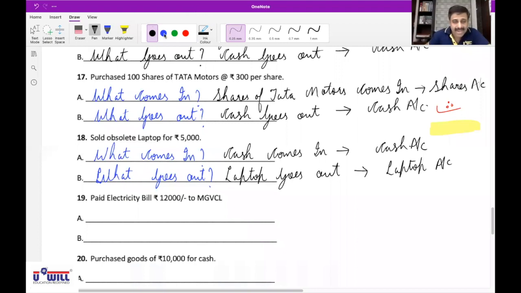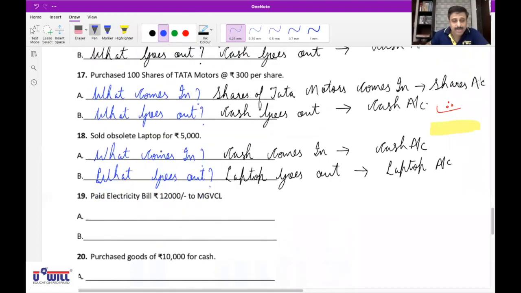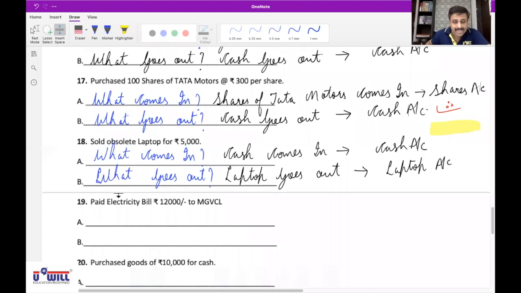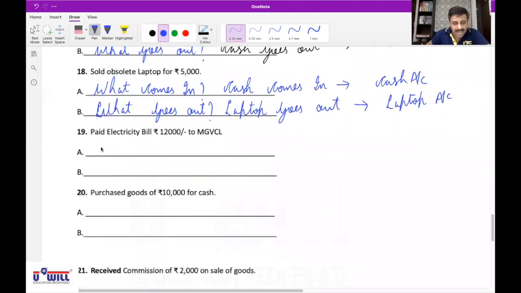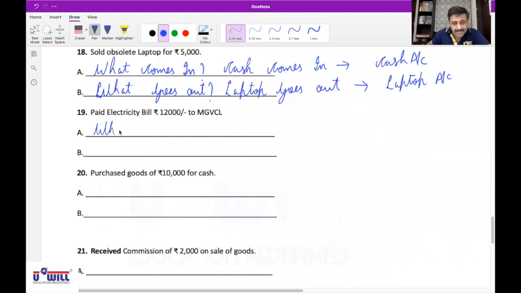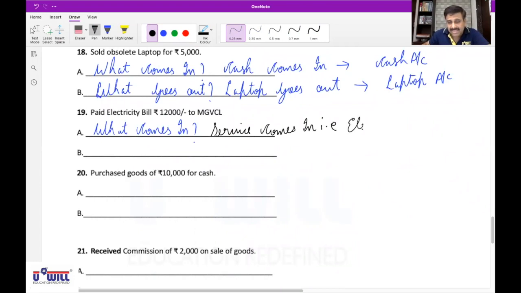Next, paid electricity bill. Now here also some of you had done mistake. Paid electricity bill. So basically, first, what comes in? Service comes in. Do we get the service of MGVCL or not? Yes, sir. So when service comes in, we will say some expense is involved. Service comes in means you will say electricity is an expense.